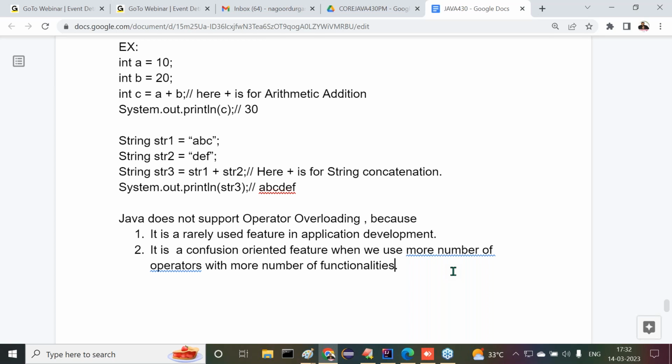But method overloading is not giving any confusion here. Why? Because the method name and then the parameter list are available, a clear-cut declaration is available there. But with operator overloading, one single operator, or maybe more than one operator, may have the same functionality, or a single operator may have multiple functionalities. Which functionality, which operator we are going to use, is a bit confusing at the point of actual execution. So because of that reason, it's not at all a suggestible concept in our application development. So finally, because of these two reasons, Java does not allow operator overloading in application development.